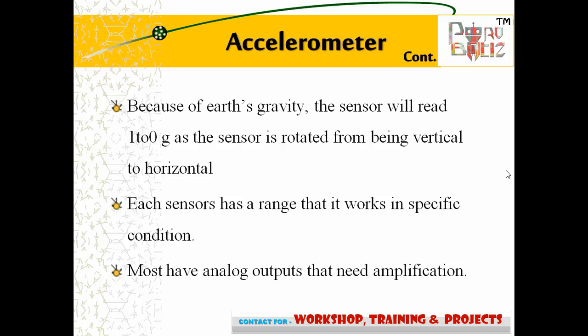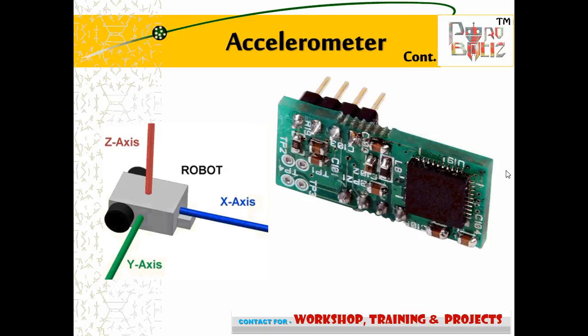Because of earth gravity, the sensor will read 1 to 0 g as the sensor is rotated from being vertical to horizontal. Each sensor has a range that it works in under specific conditions. Most have analog output that needs amplification.